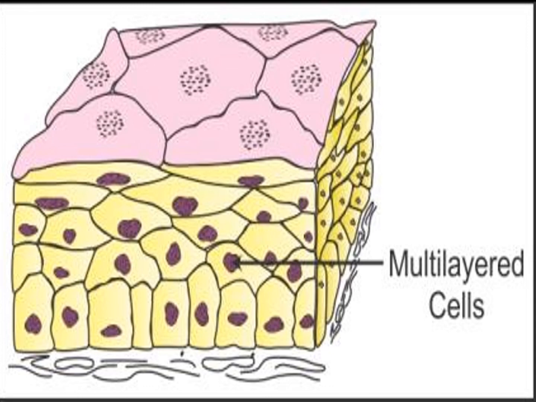They also cover the dry surface of the skin, the moist surface of the buccal cavity and pharynx.